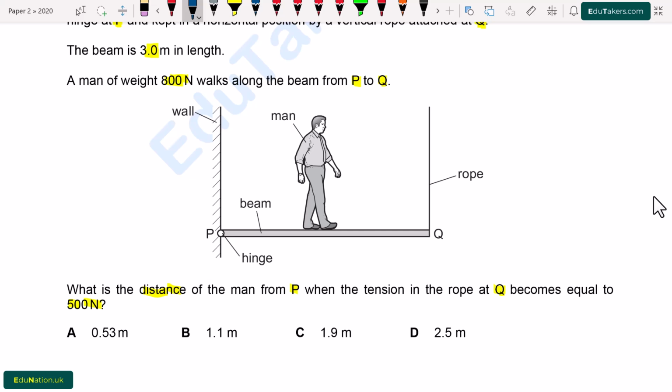First of all, I use here the principle of moments, that the total clockwise moment will be equal to the anticlockwise moment. I write here: clockwise moment will be equal to anticlockwise moment.